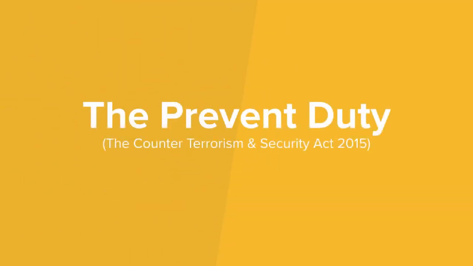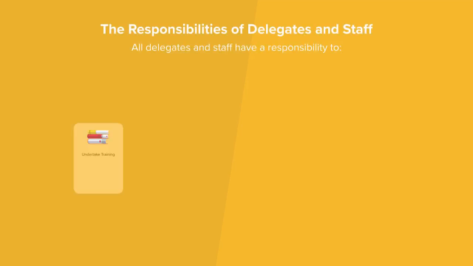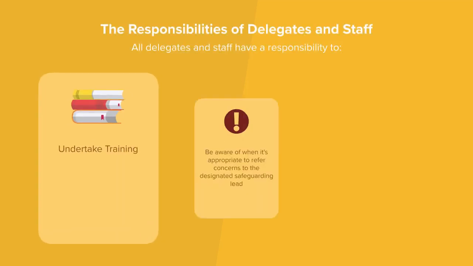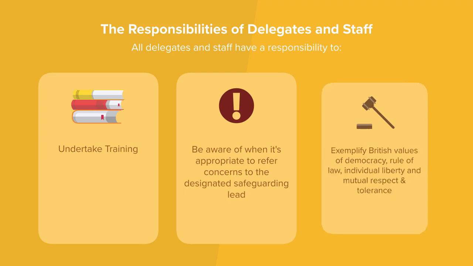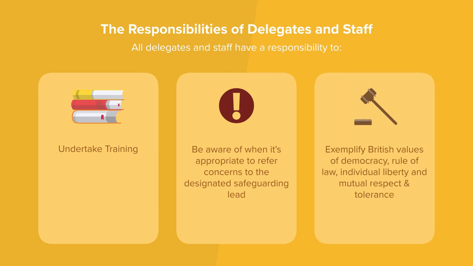We will also look at e-safety tips for keeping yourself safe when using the internet and internet-enabled devices. The Prevent duty, the Counter-Terrorism and Security Act of 2015. All delegates and staff have a responsibility to undertake training, to be aware of when it's appropriate to refer concerns to the designated safeguarding lead, and to exemplify British values of democracy, rule of law, individual liberty, and mutual respect and tolerance for those with different faiths and beliefs.